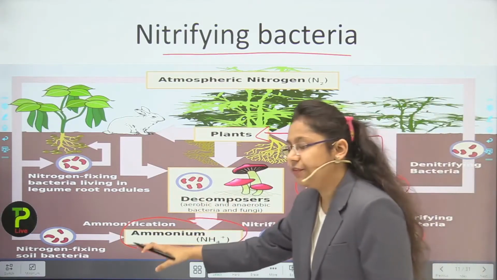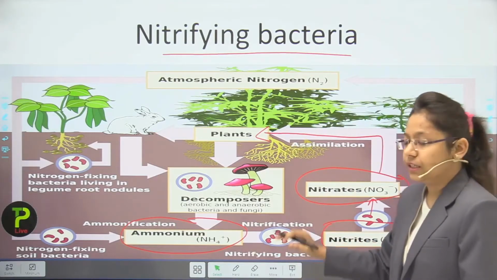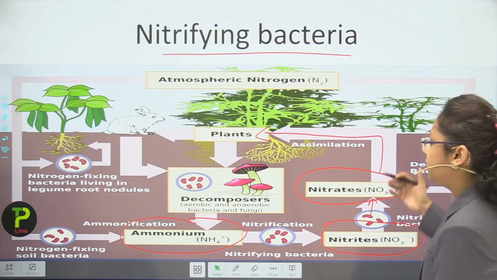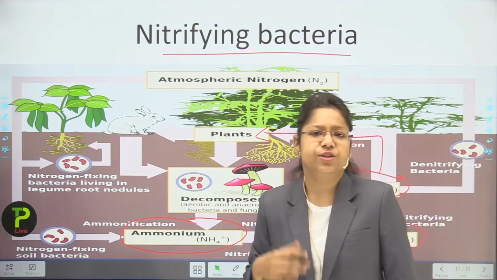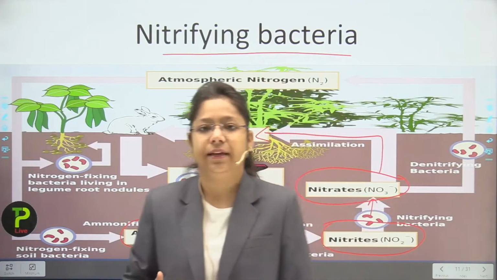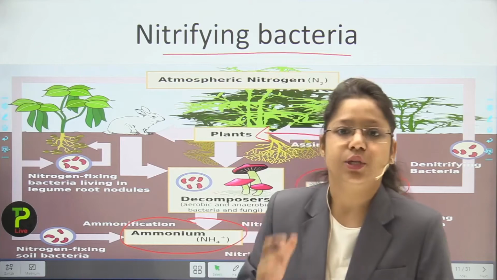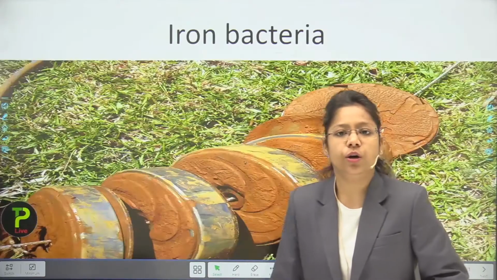First is ammonification, that is formation of ammonium ion. Second is nitrification, that is formation of nitrites. Third is the nitrifying bacteria function, that it converts nitrites to nitrates, and then it is assimilated by the plants. You have read about the nitrogen cycle in 9th class as well, so I do not have to tell you many things. So you are understanding that it is a sort of chemoautotroph.